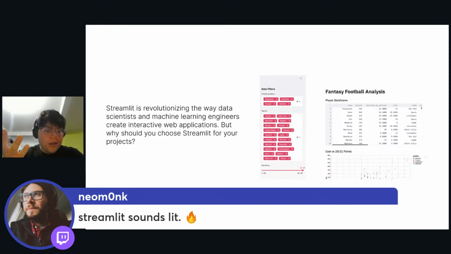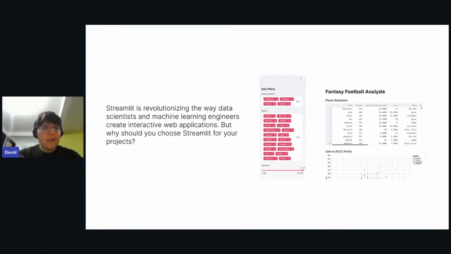So if you're building a startup and you have to care about all these three roles at the same time, having the way of building web applications without